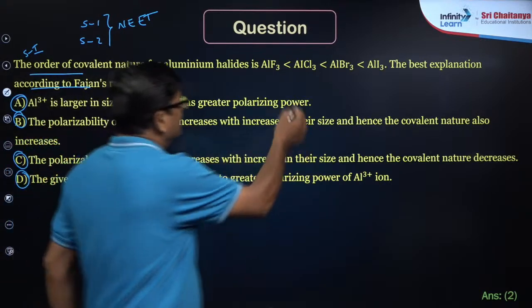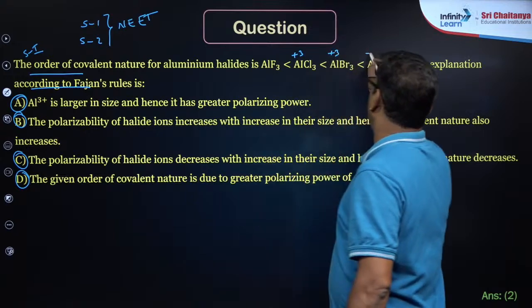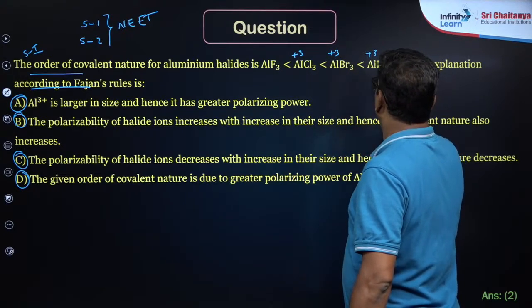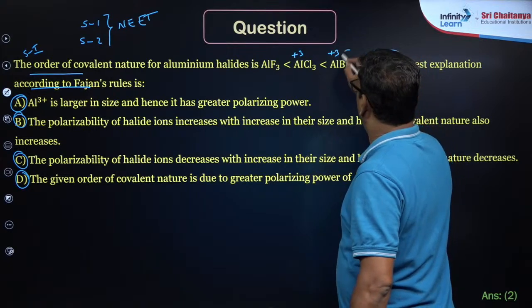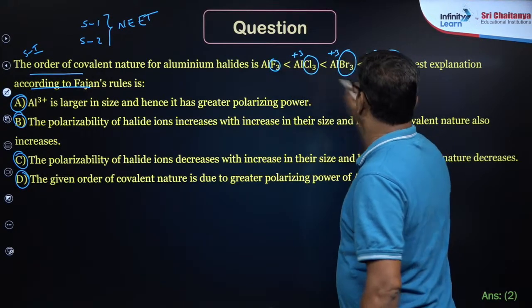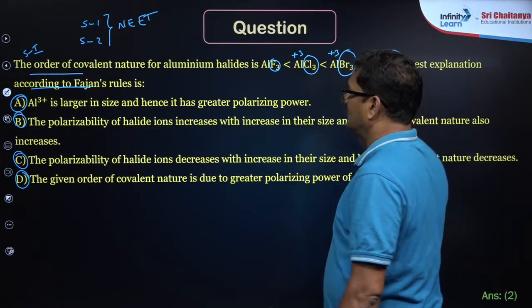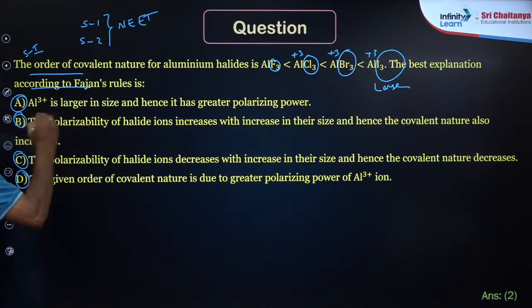That is the reason why all have aluminium +3, and I minus is large in size, bromide is small. So option 2 is going to be the correct answer for this question.